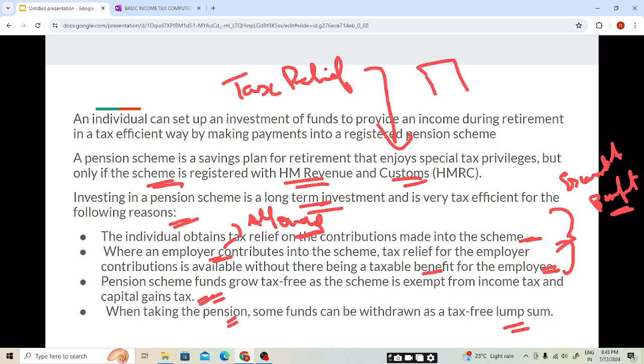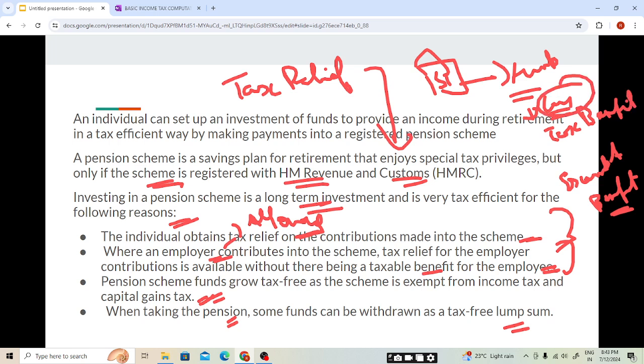So the amount which I have invested in the pension scheme, when I get old, I will be withdrawing from it. When I withdraw a lump sum, a certain amount will be tax free. We have a limit on the lump sum amount, which we will cover in further slides.